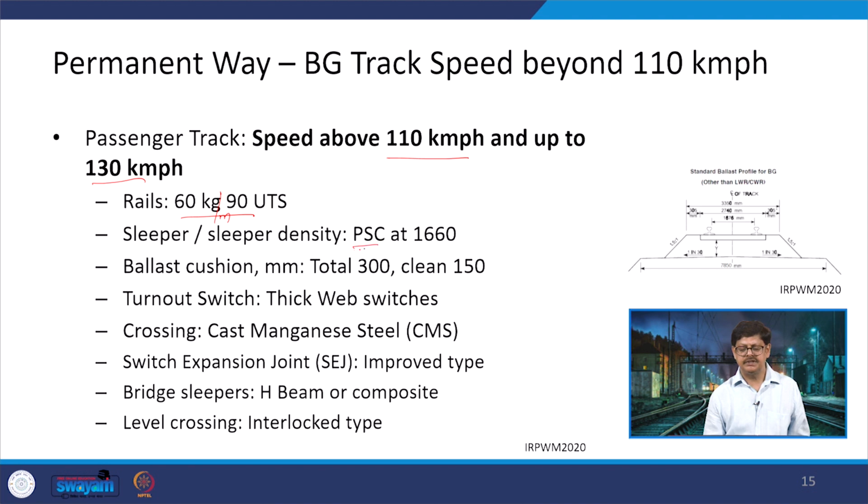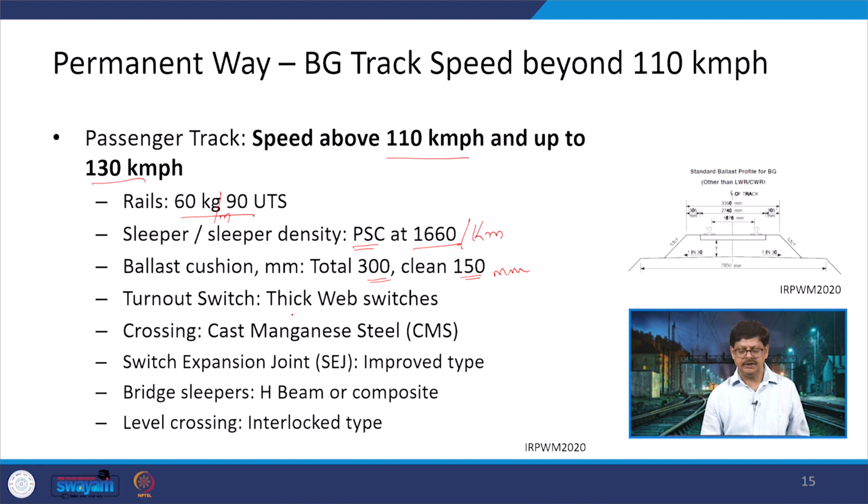Sleepers, PSC, the concrete sleepers have to be there, and sleeper density is 1660, and this sleeper density is defined as sleepers per kilometer. Then the ballast cushion minimum is 300 mm and the clean is 150 mm. Okay, all these dimensions we are talking here in mm.